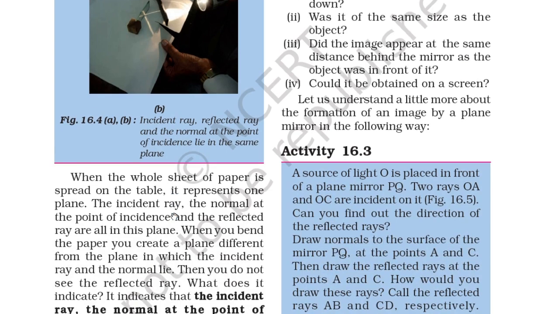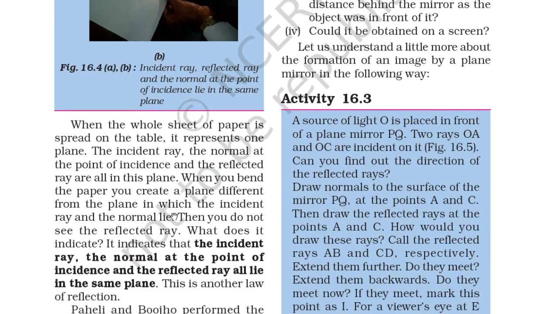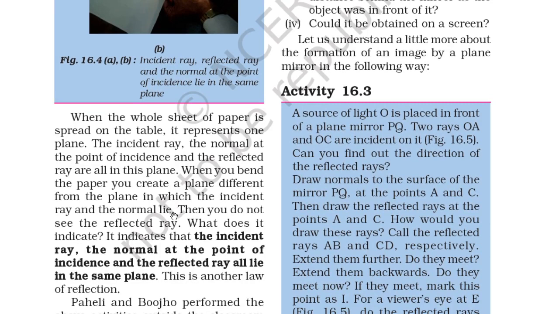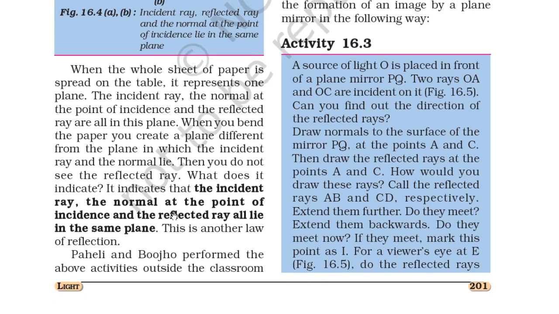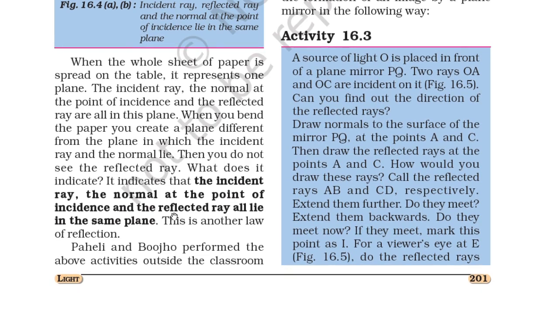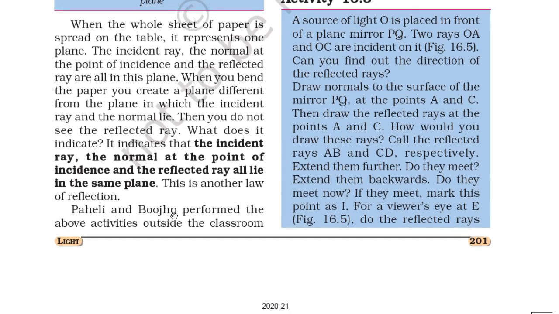The incident ray, the normal at the point of incidence, and the reflected ray are all in this plane. When you bend the paper, you create a plane different from the plane in which the incident ray and the normal ray lie. So then you do not see the reflected ray. What does it indicate? It indicates that the incident ray, the normal at the point of incidence, and the reflected ray all lie in the same plane. This is another law of reflection. So you should remember this also.